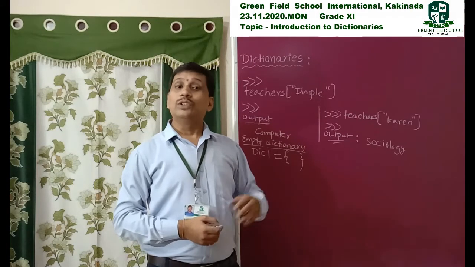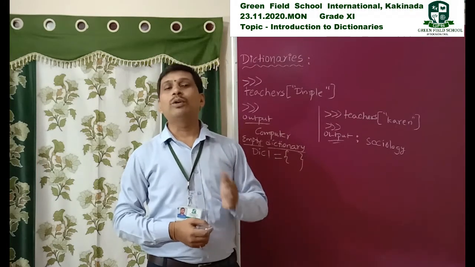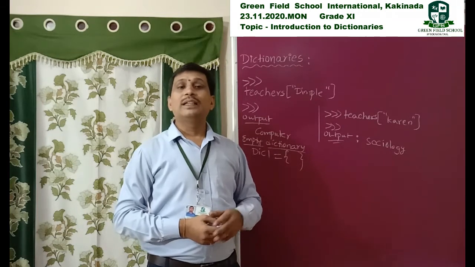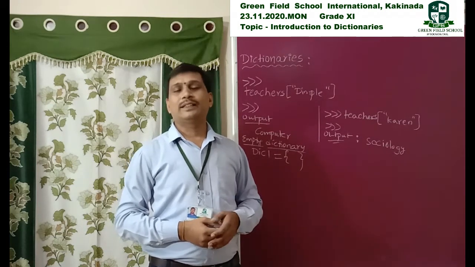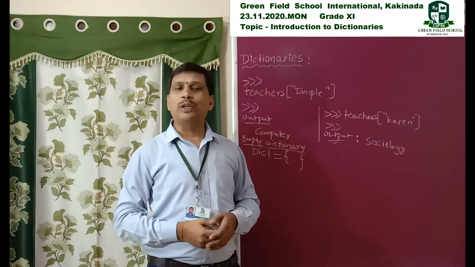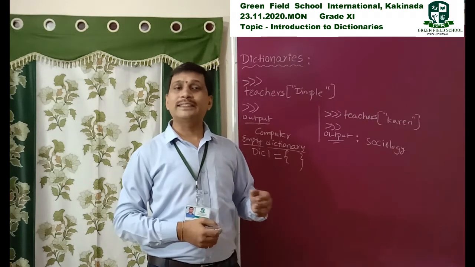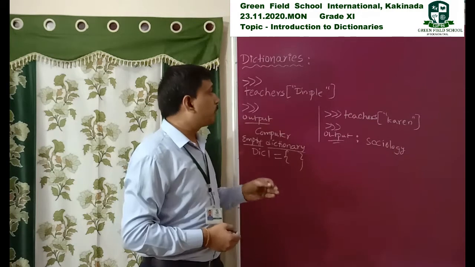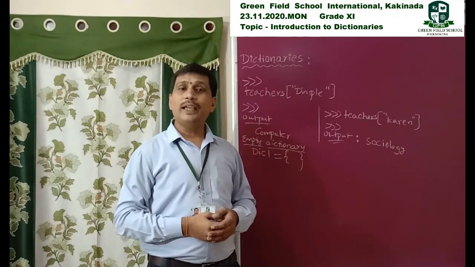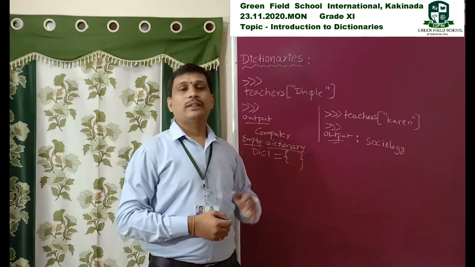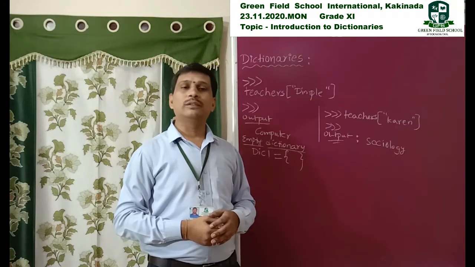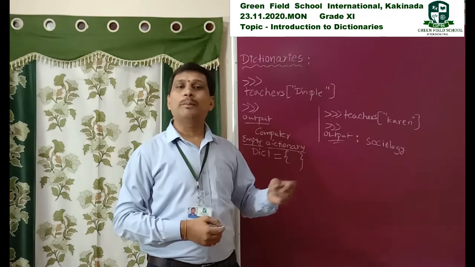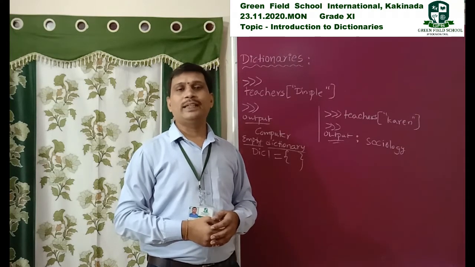Understood my point? Dictionaries are mutable, but the keys contained in the dictionary are immutable in Python, like strings. So the keys we specify act as immutable, like strings and tuples.